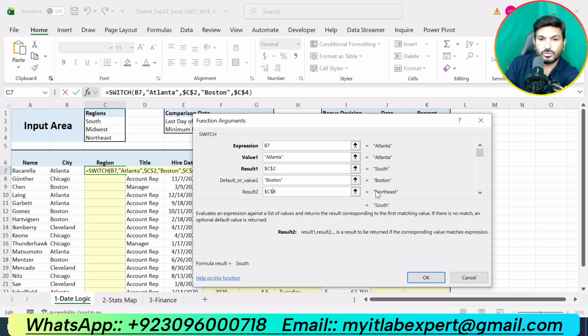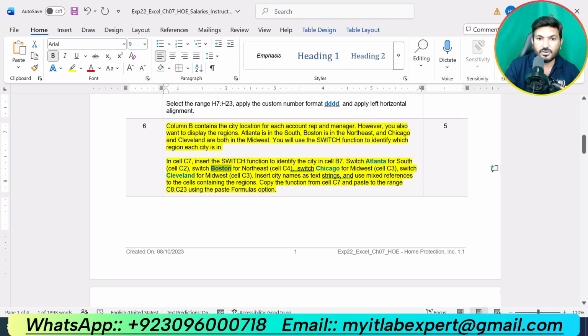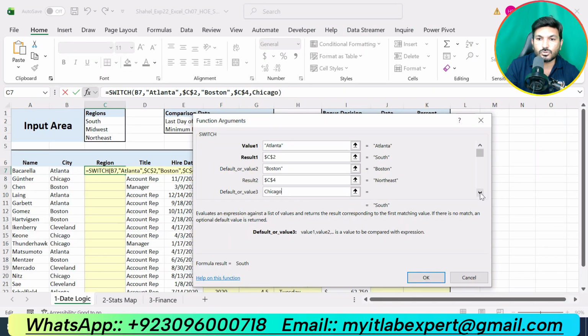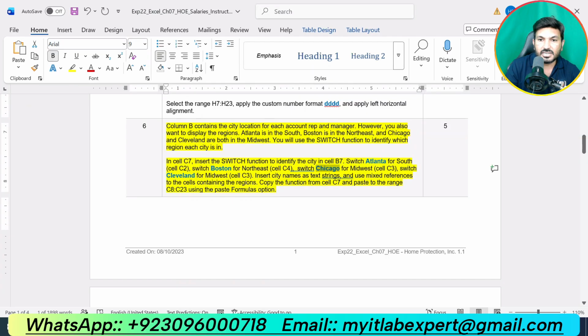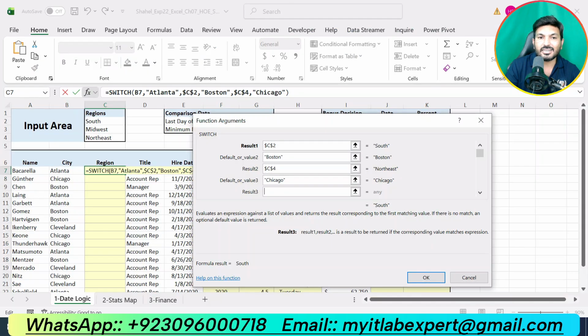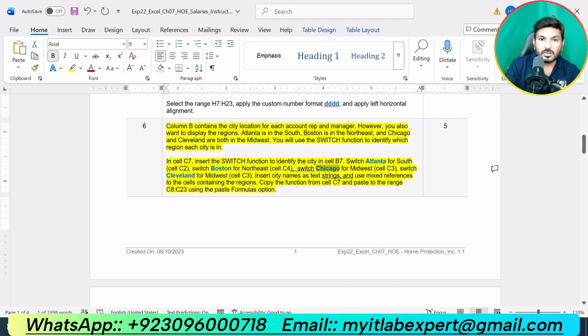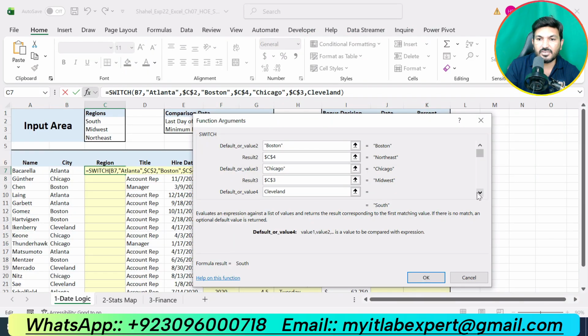Now the third one: if the expression is Chicago, it will switch to Midwest, that is given in cell C3. Again, if the expression is Cleveland, it will switch to Midwest again.